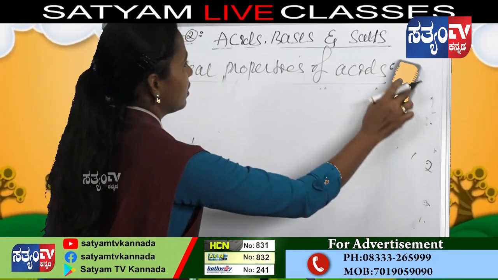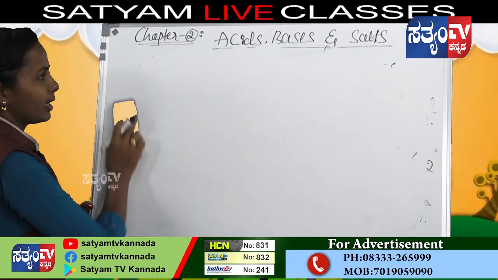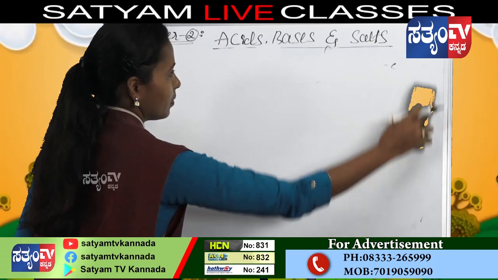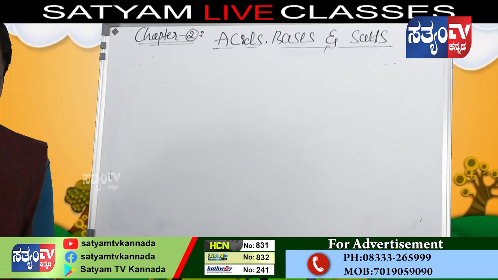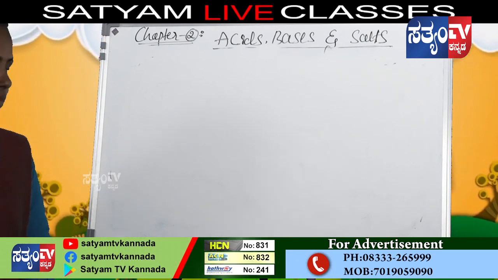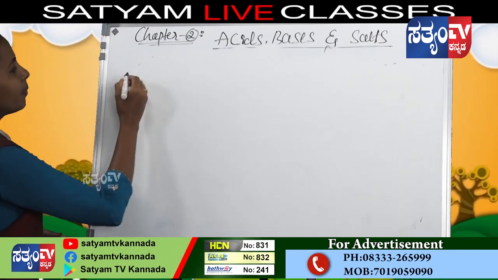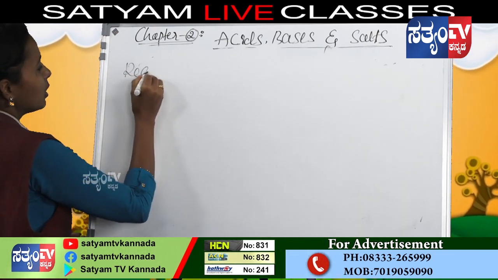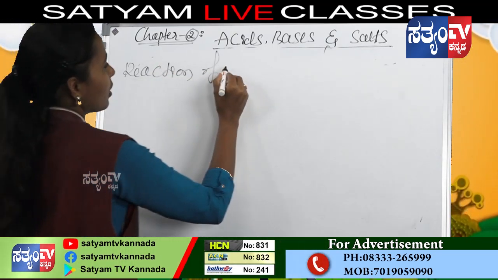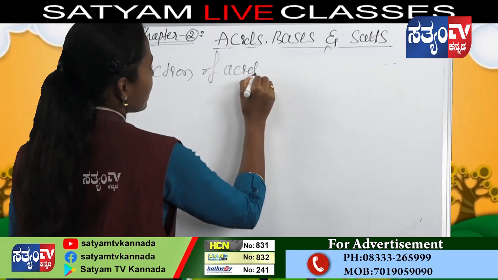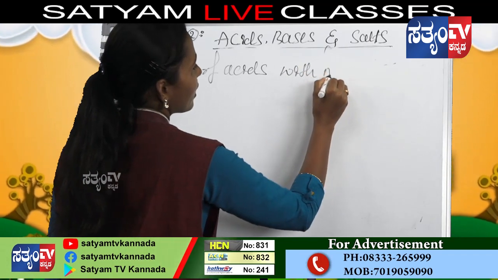And here the next chemical property is the reaction of acids with metal carbonates.